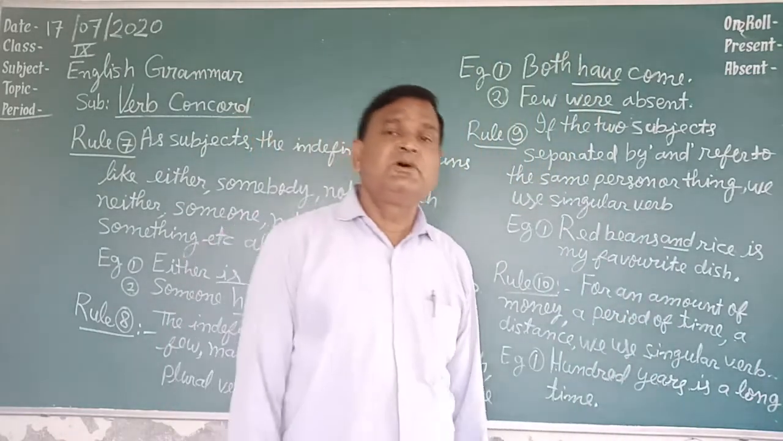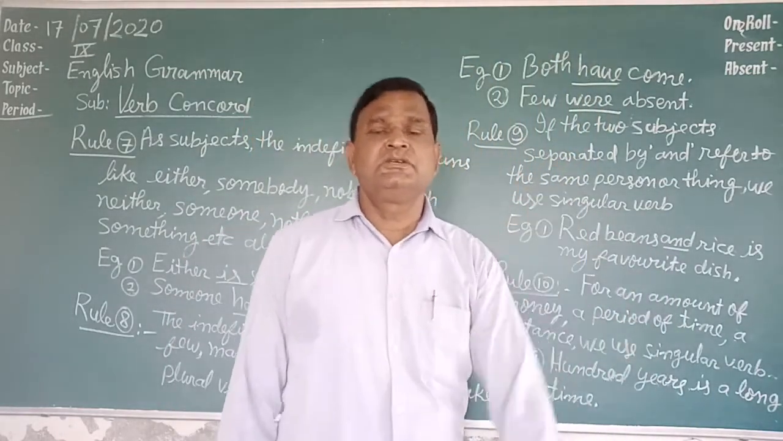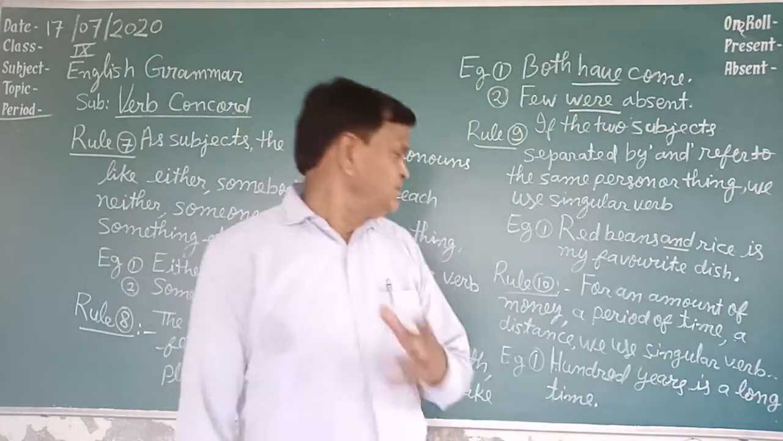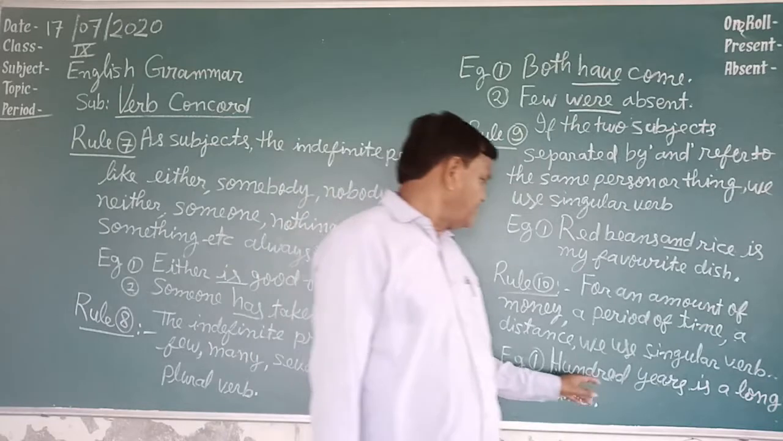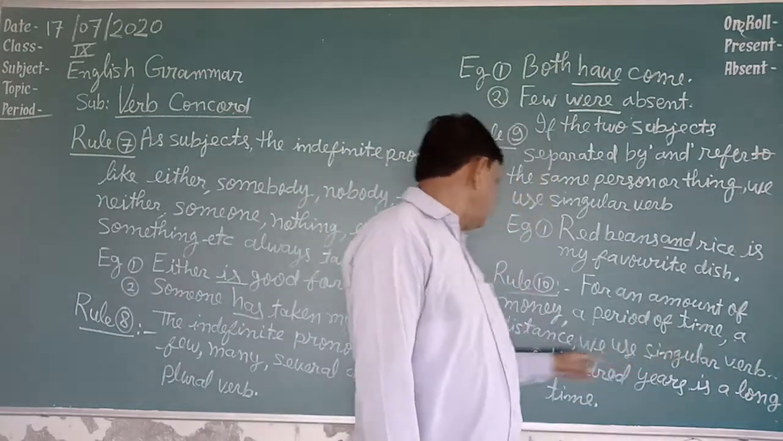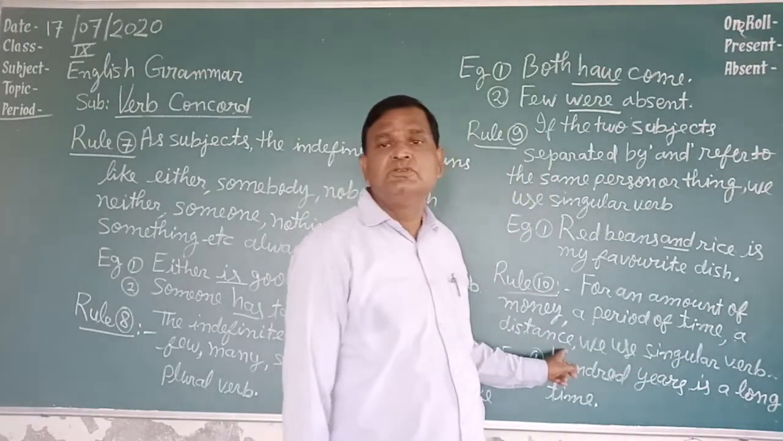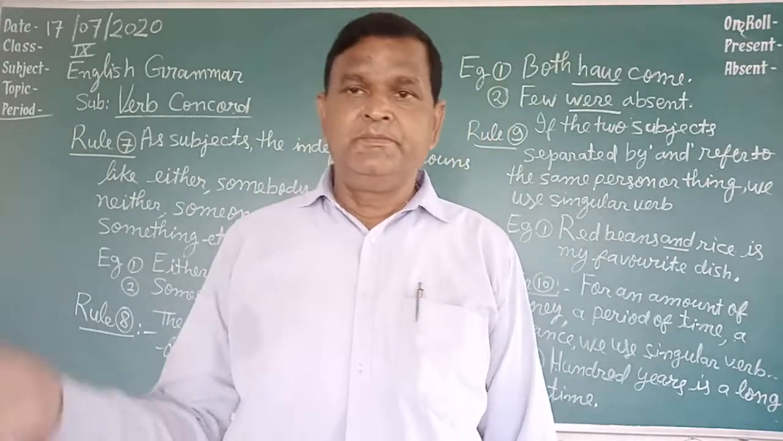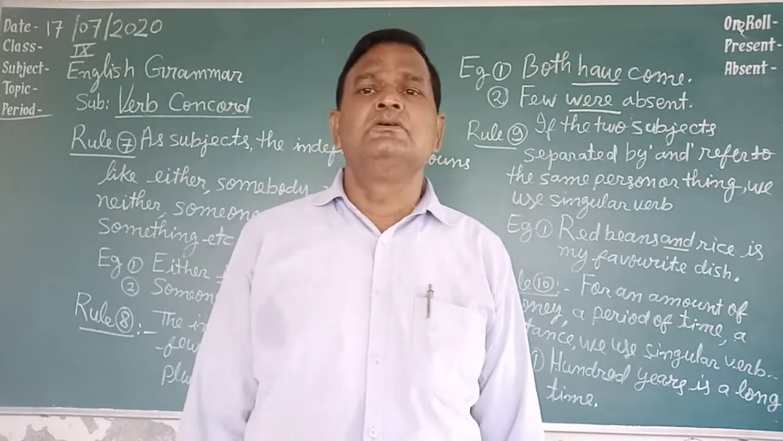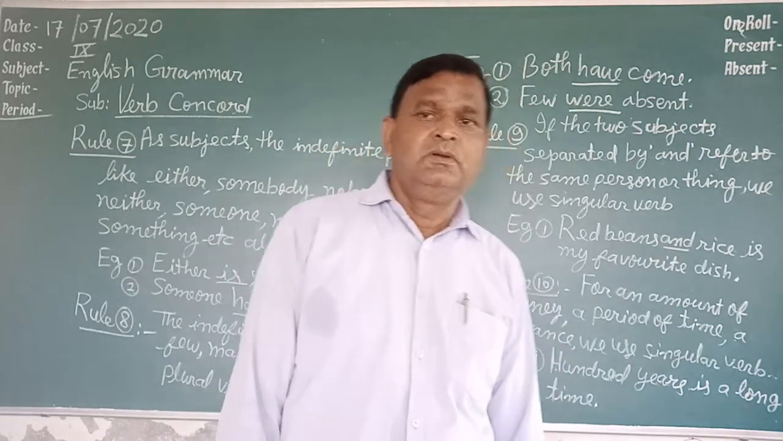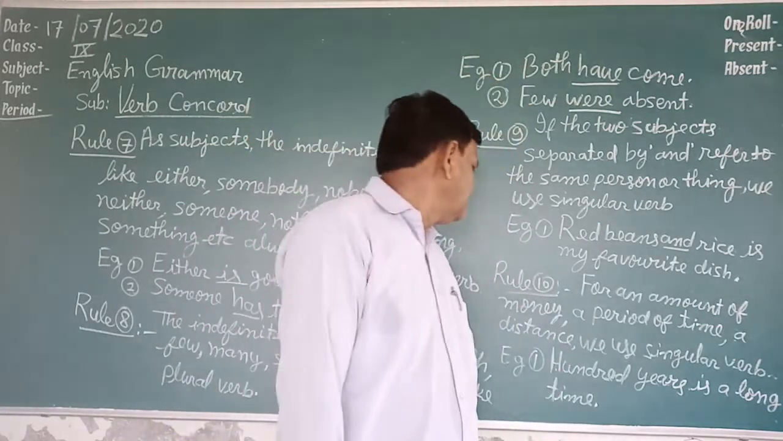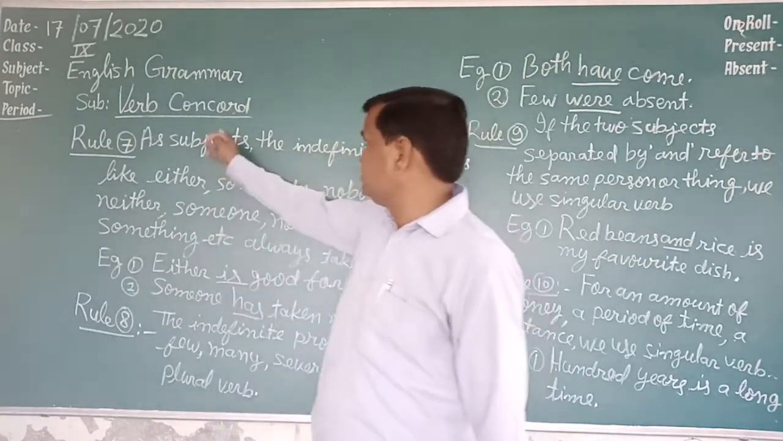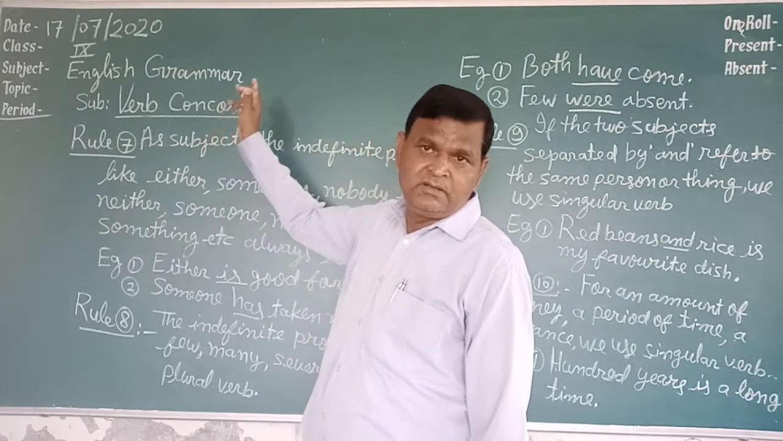If you read this sentence, you will say, sir, it is wrong because 50 kilometers seems plural, but it is a distance that you are using. 50 kilometers is a long distance. It is a distance that you are using, so a singular verb will be followed. Now students, you have studied 10 rules based on subject-verb concord or verb agreement.